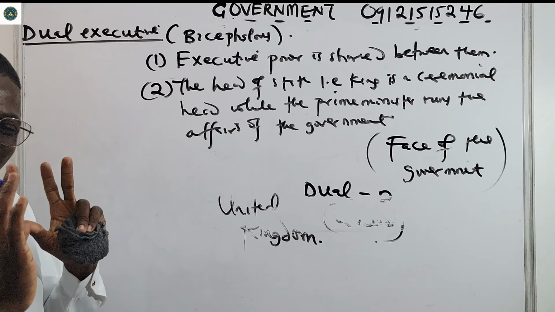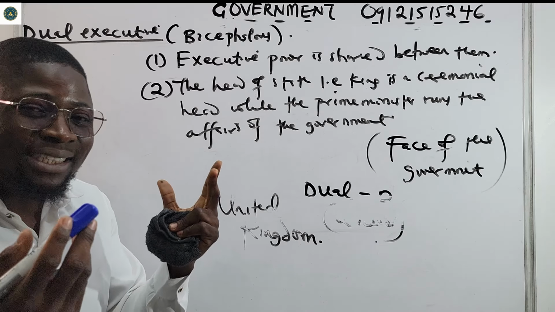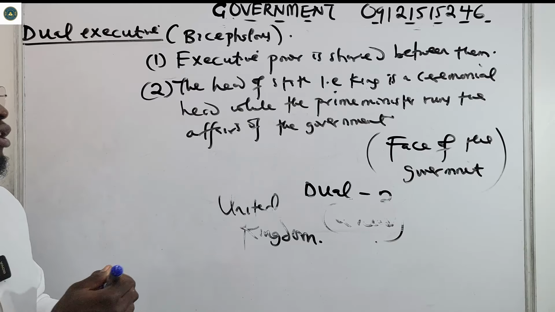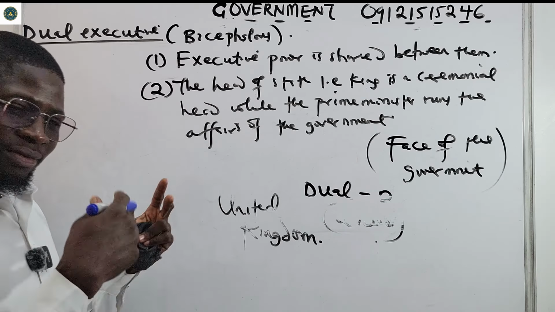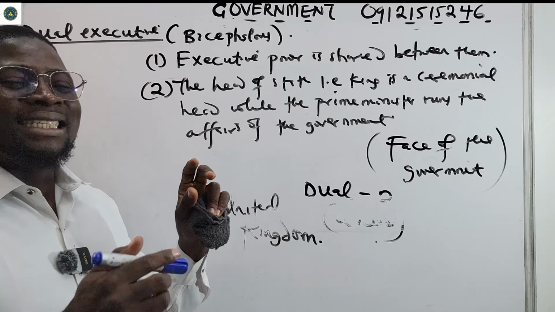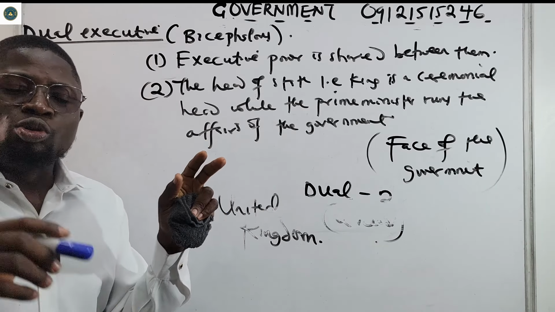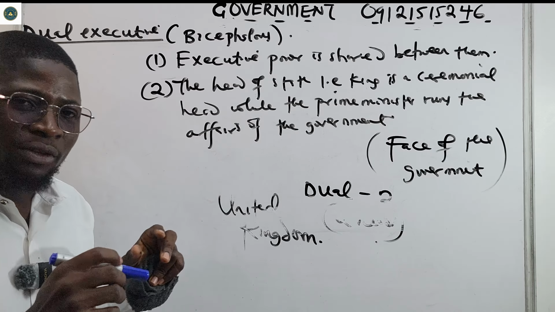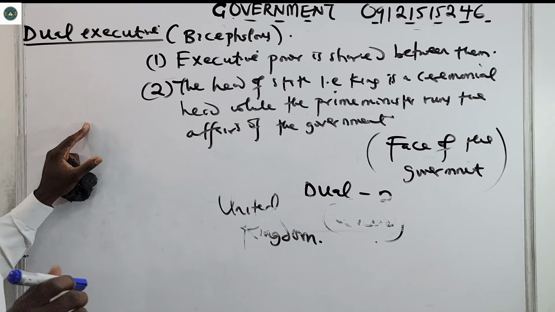All right, that is the face, a ceremonial head, but the person cannot make important political decisions. So the king now, for example, in the United Kingdom, is a ceremonial head. You see the person almost everywhere. But of course, the ceremonial head or the head of state in a dual executive does not have the power to make important political decisions. That's why I call them the ceremonial head. Please take note of that.